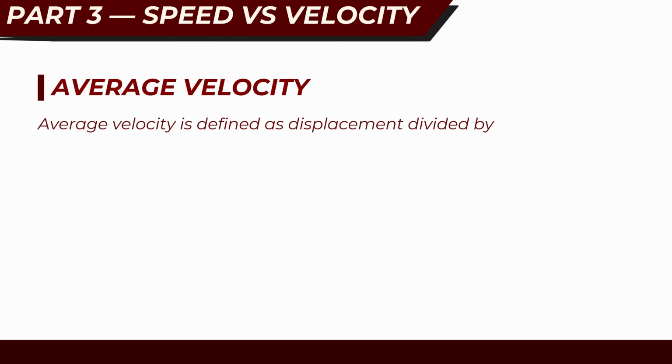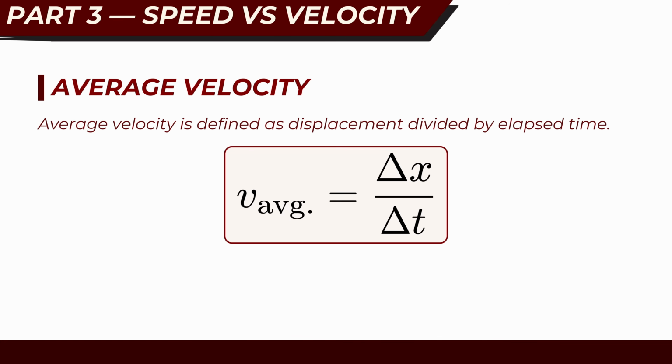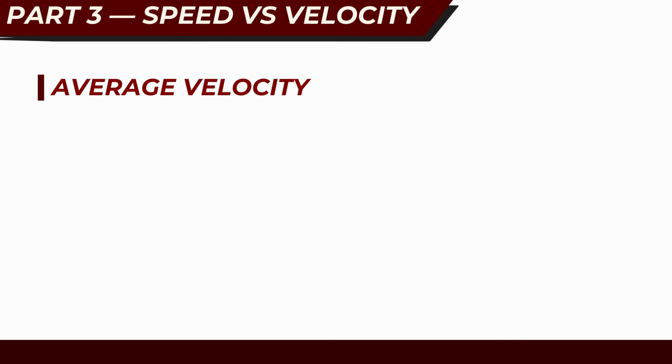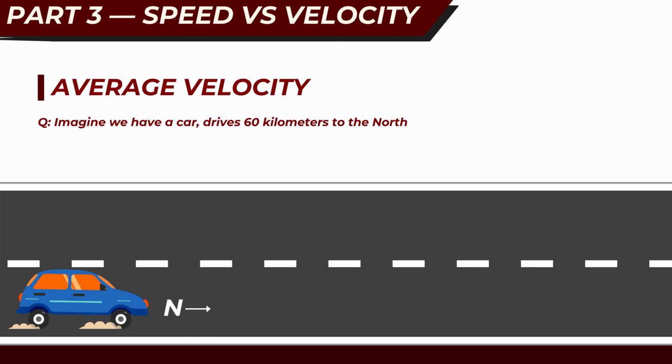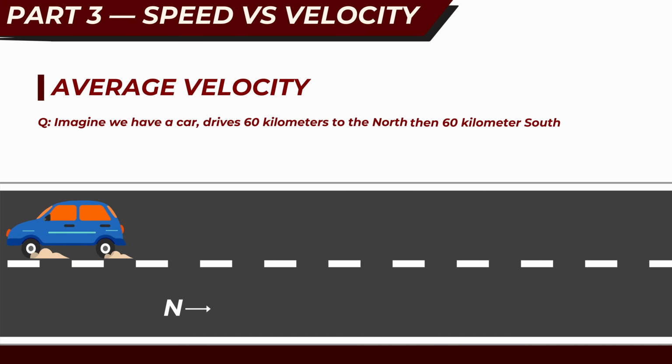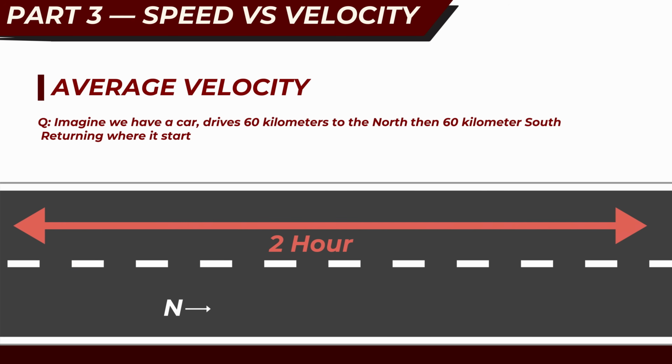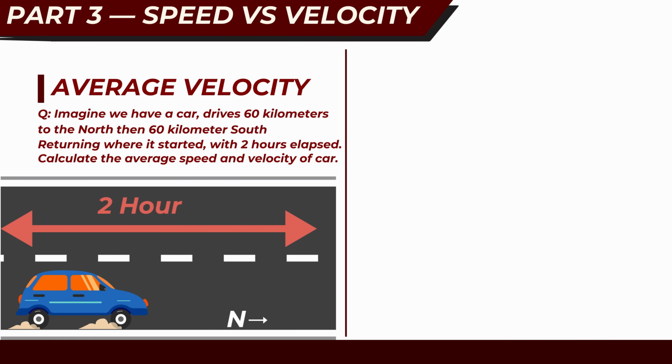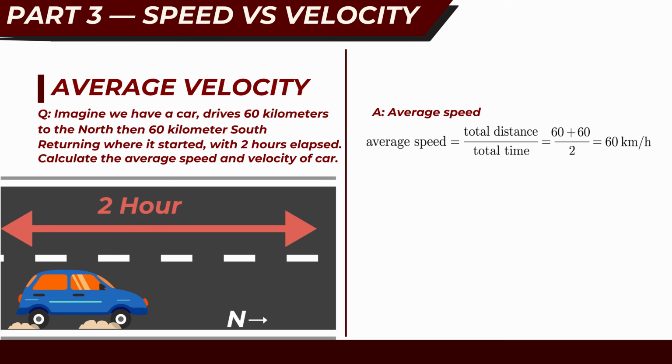Average velocity is defined as displacement divided by elapsed time. Average velocity equals change in position divided by change in time. Another example for this case. Imagine a car drives 60 kilometers to the north, then 60 kilometers to the south, returning to where it started, with 2 hours elapsed. Then we have the average speed. Average speed equals total distance divided by total time, which equals (60 + 60) divided by 2, which equals 60